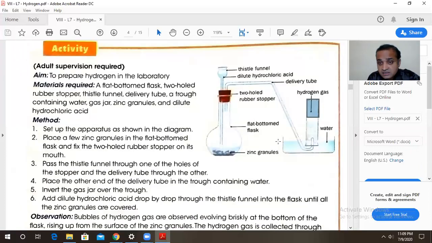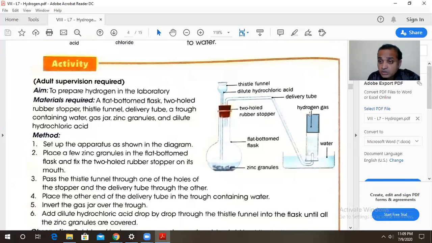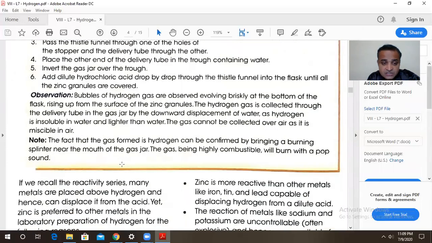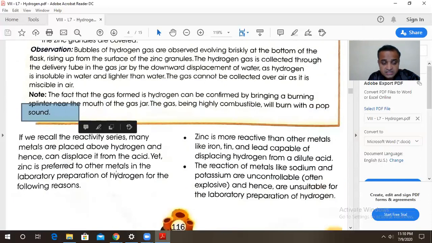And now what is the test that the produced gas is only hydrogen? The bubbles, you can see these bubbles coming out. But what is the proof that this gas is hydrogen? So what you have to do is bring a burning matchstick, a burning splinter, near it. And this gas catches fire, burns with a pop sound. So this pop sound is a test for hydrogen gas.